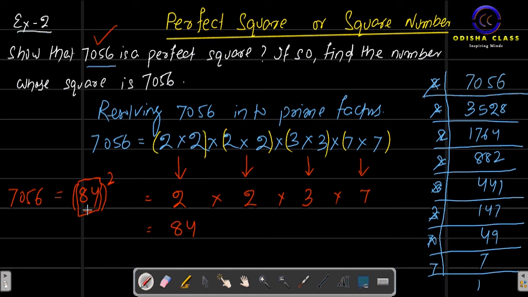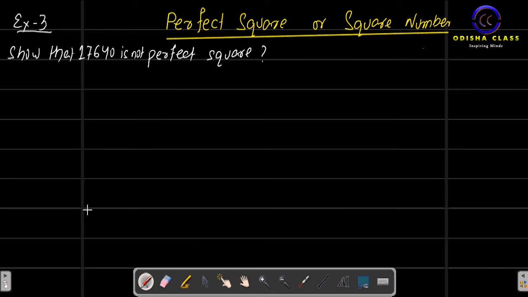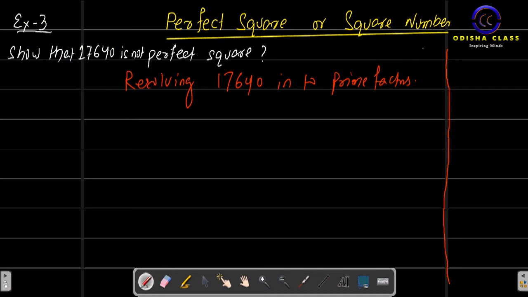Now, let's find out whether some other number is a perfect square or not. Let's check whether 17640 is a perfect square. What will we do? First of all, we have to resolve 17640 into prime factors. Okay, let's do the prime factorization of 17640.